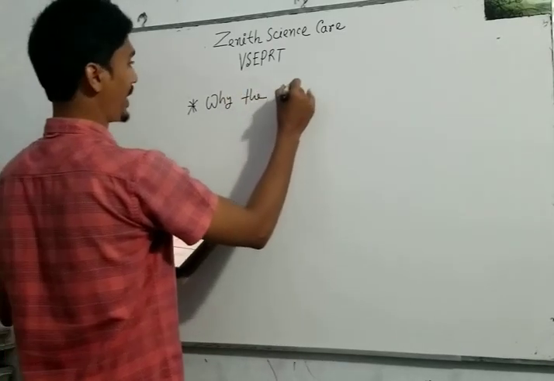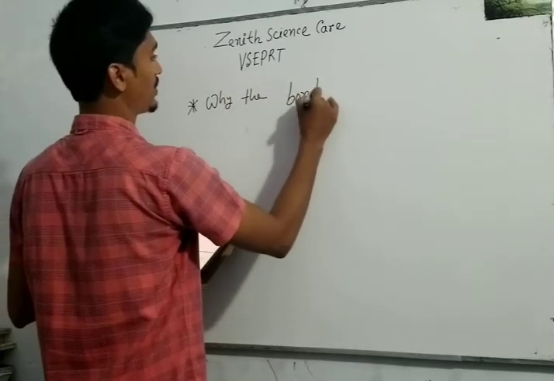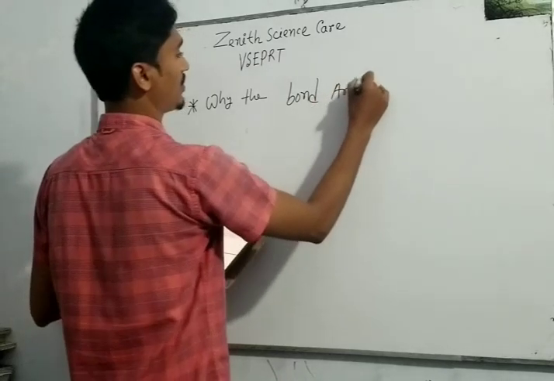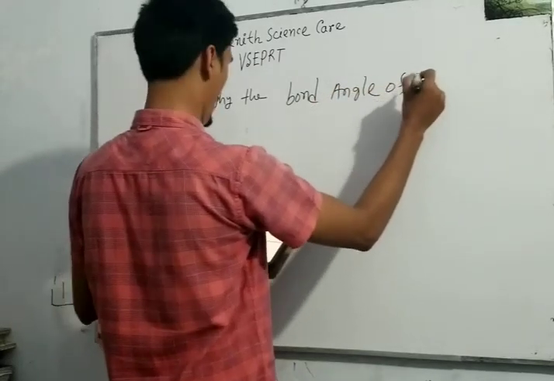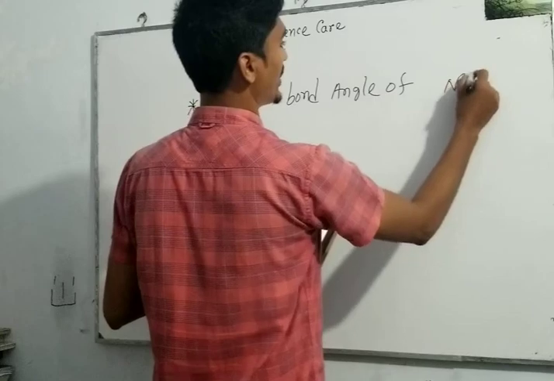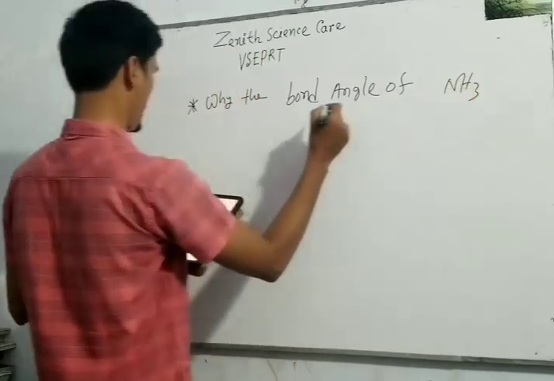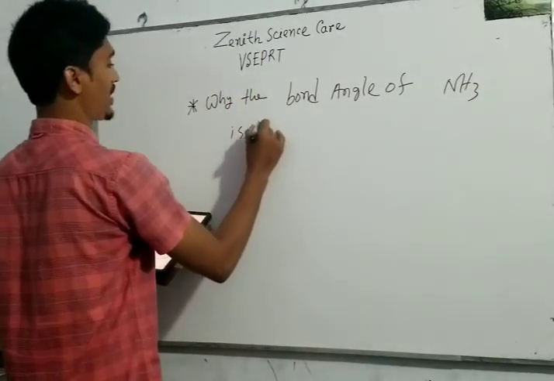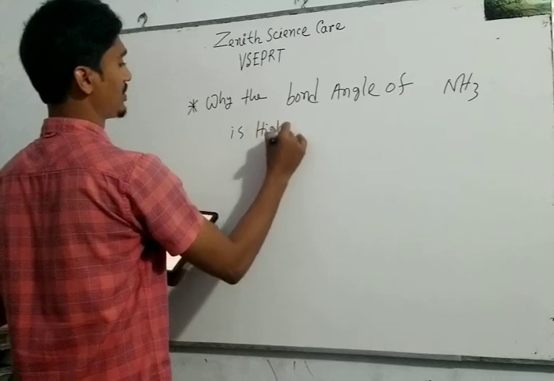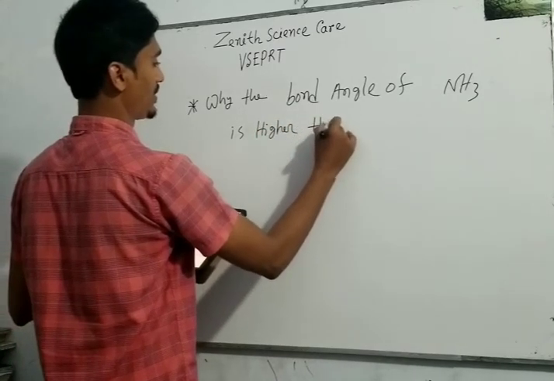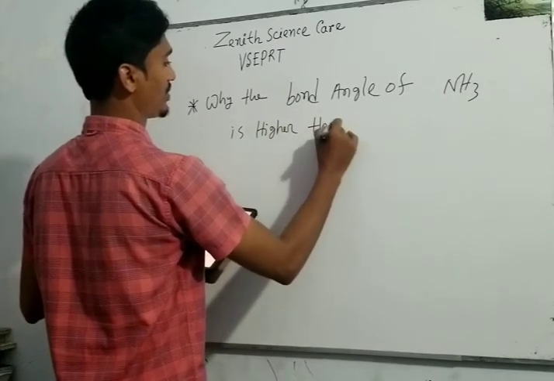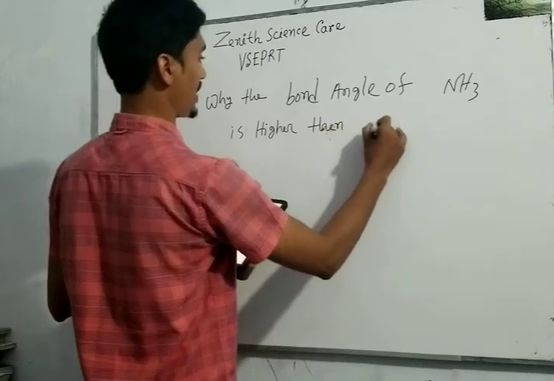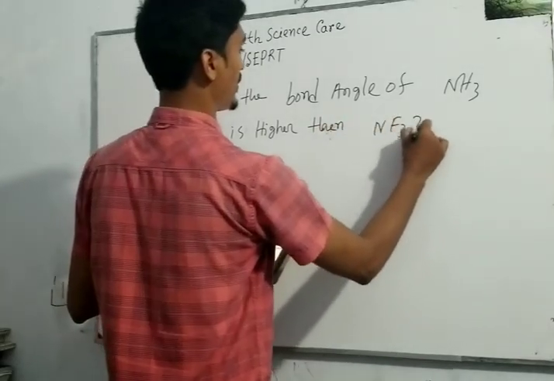Our problem is: why the bond angle of NH3 is higher than NF3.